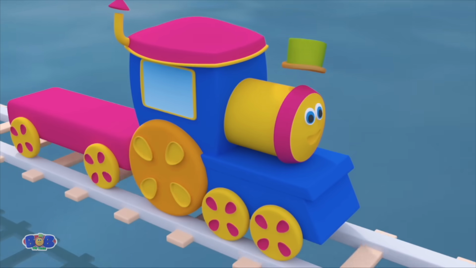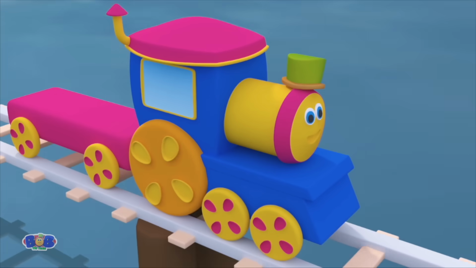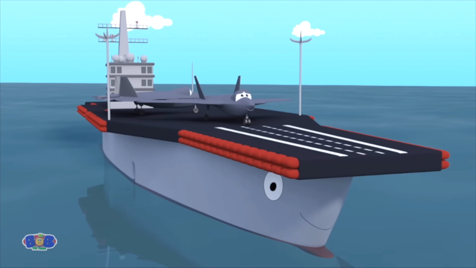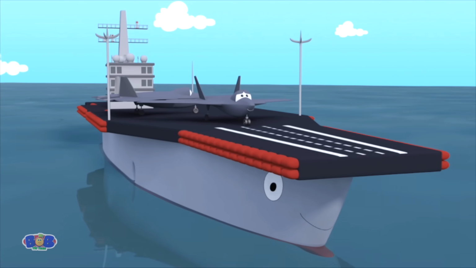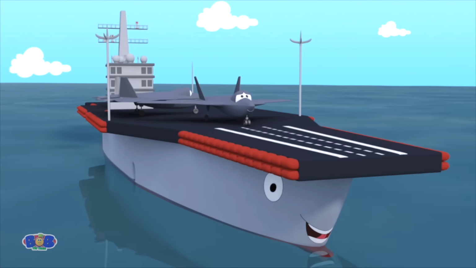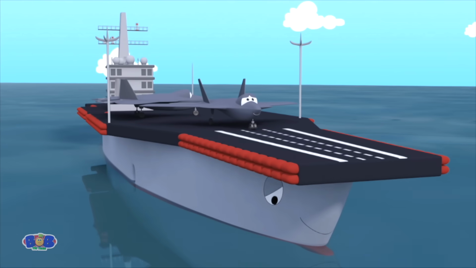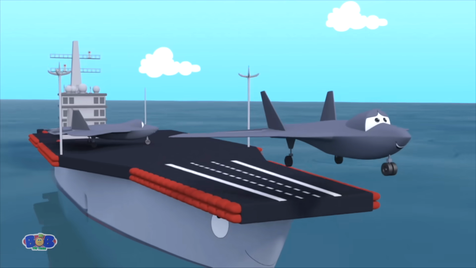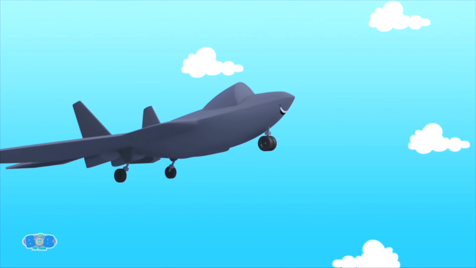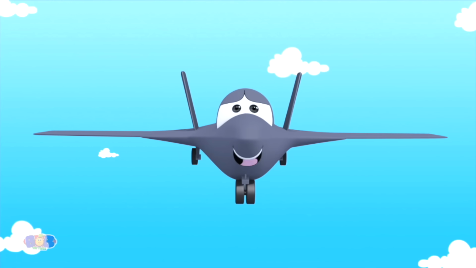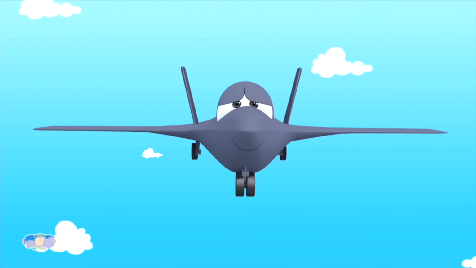Look out there. That's an aircraft carrier. Oh yes, that I am. Hello, my dear. I am the military's base on the sea. All these aircrafts, all alone, I carry. Here comes the fighter aircraft. Oh my! I fly very high so I can protect the sky.